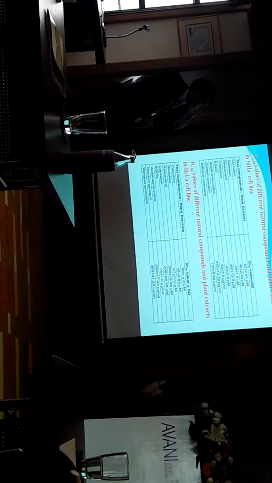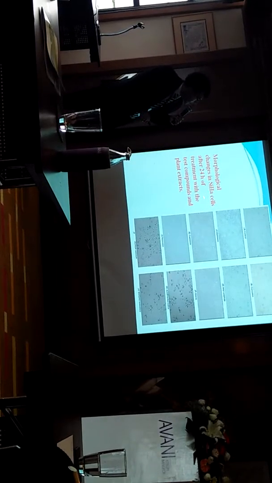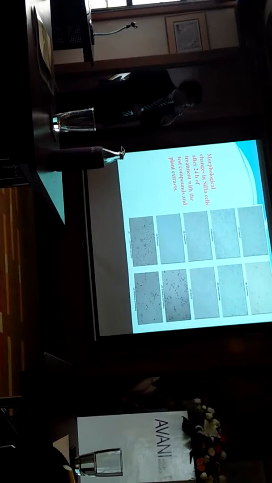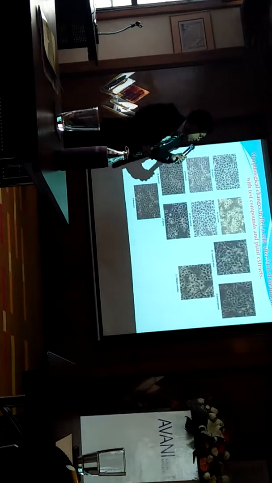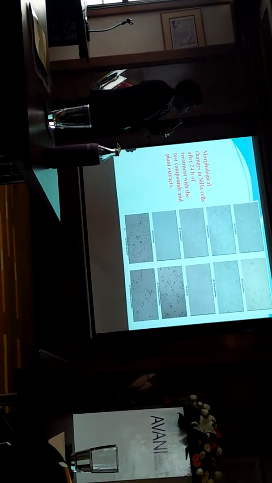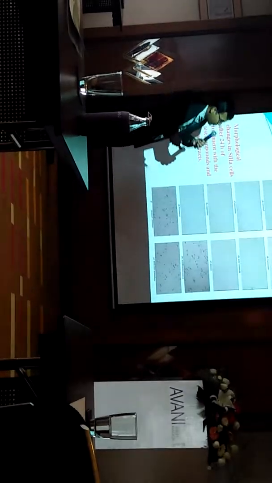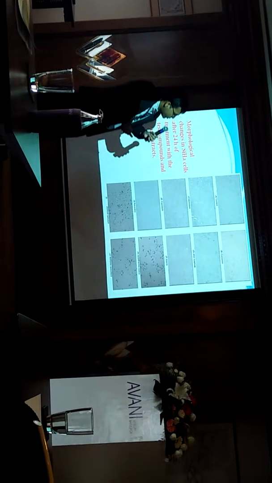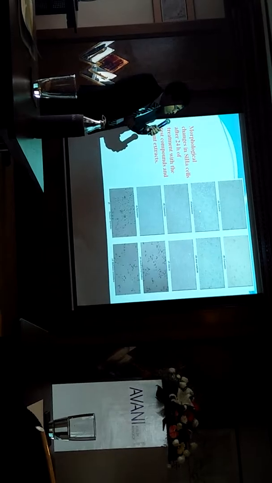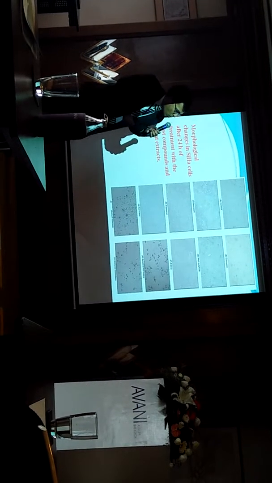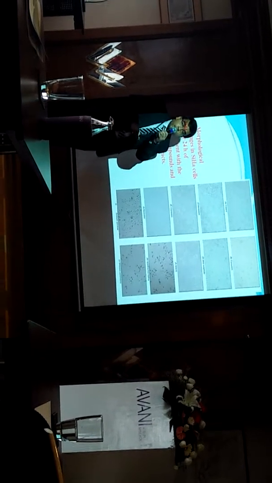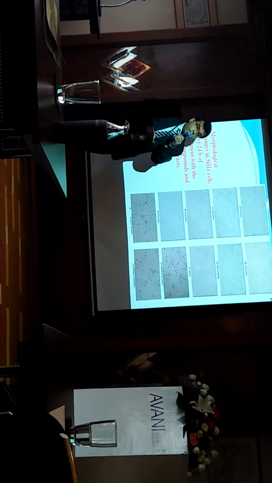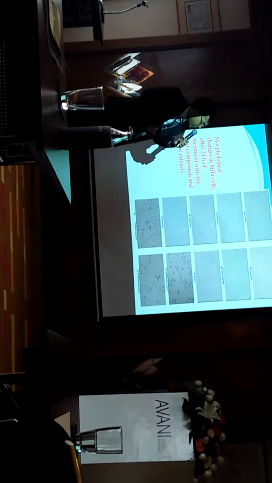And then we went for the morphological changes in CH cells after 24 hours of treatment with the test compounds and plant extract. You can see this clearly. This was the control in which no treatment was given. After treatment with curcumin, apoptotic bodies are formed. You can see these are the apoptotic bodies. After treatment with genistein also, apoptotic body formation is there. Allyl sulfide did not show the formation of apoptotic bodies because it was not found to be that toxic for the cancer cells.